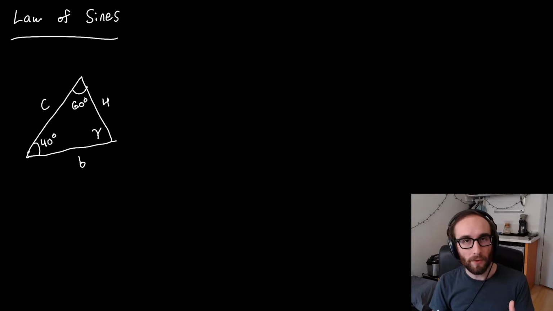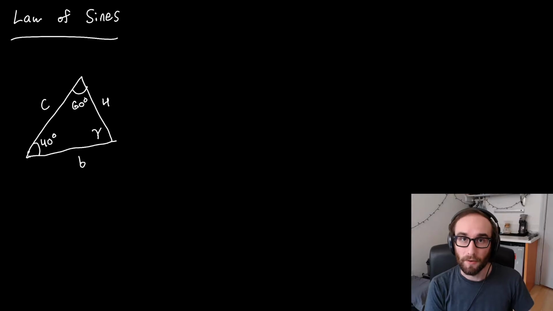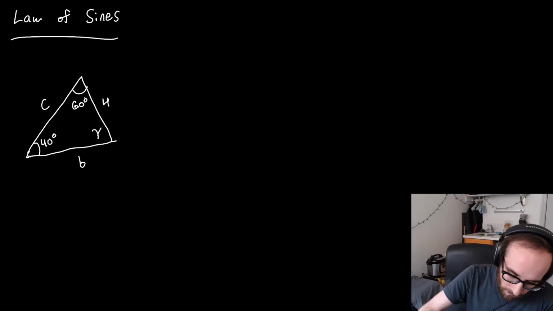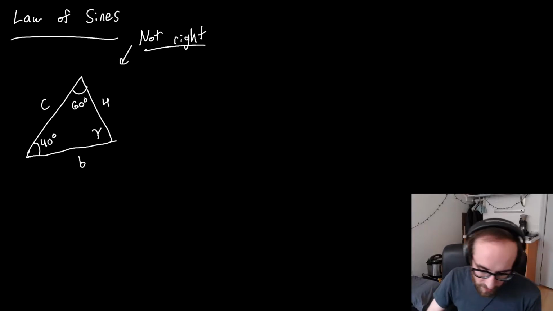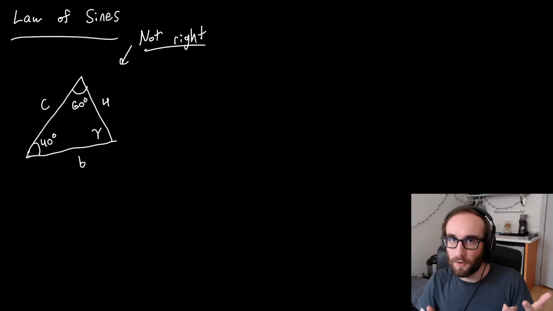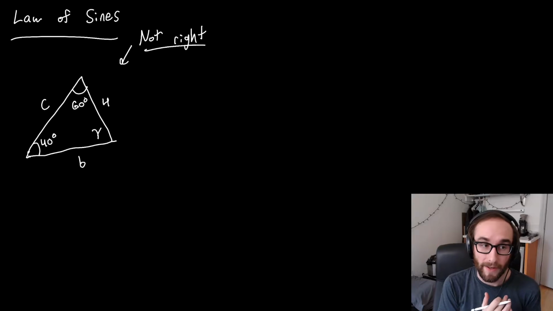So we've learned in geometry about SOHCAHTOA, sine, cosine, tangent in right triangles, and how we can use trigonometric ratios or ratios of side lengths to find sine, cosine, and tangent of angles in right triangles. We run into issues though where we have triangles that are not right. So here in this triangle, you can see we have angle measurements of 60, 40, and the other angle is 80 degrees. So we don't have a right angle in this triangle, so we can't use SOHCAHTOA or trig ratios from sine, cosine, and tangent to help solve for the other sides.